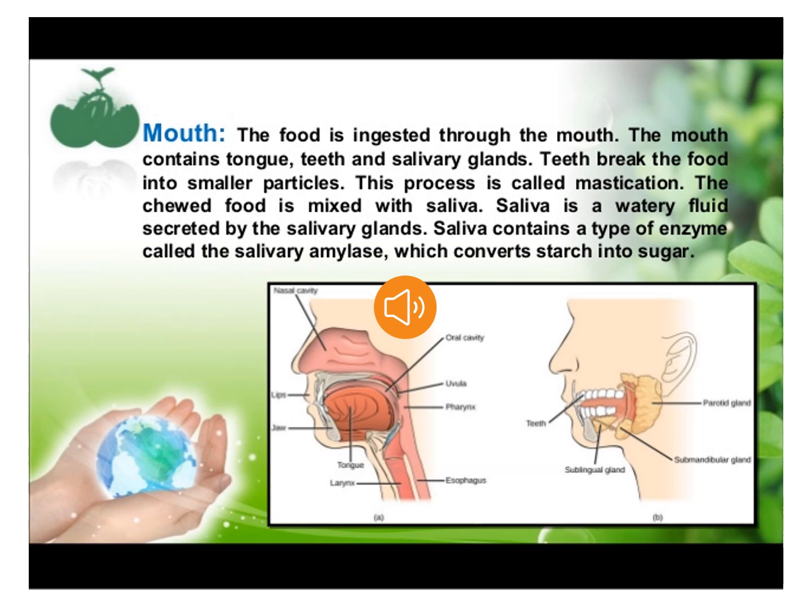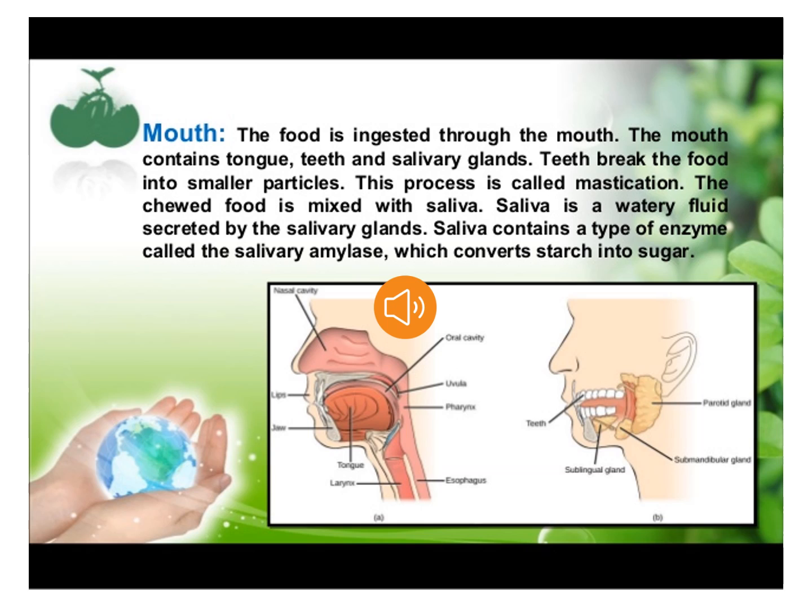The chewed food is mixed with saliva. And what is saliva? Saliva is a watery fluid secreted by the salivary glands. Saliva contains an enzyme called salivary amylase, which converts starch into sugar. Starch is a complex product of food and it is converted into sugar, which is a simpler product of food. This is how the digestion process starts in the mouth.